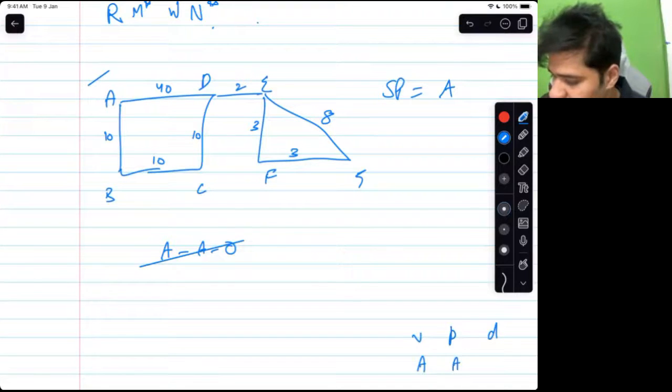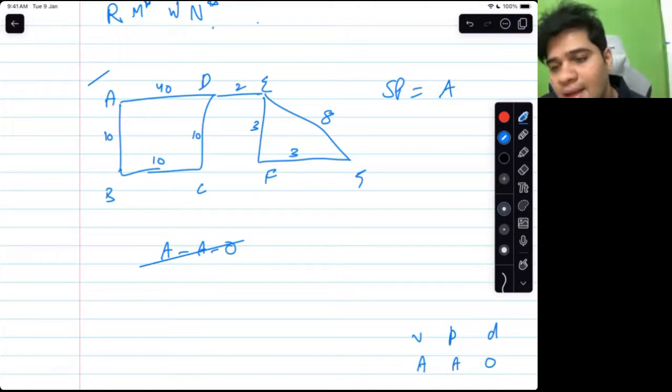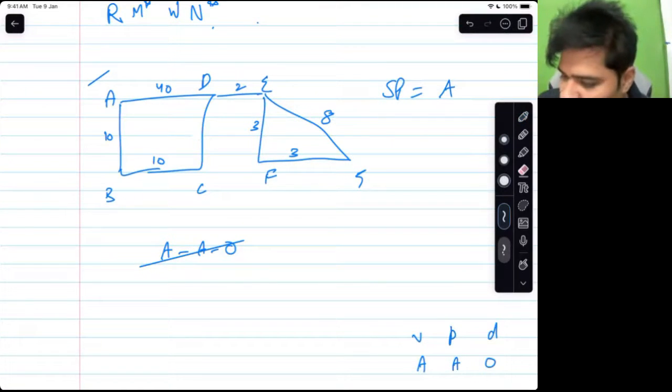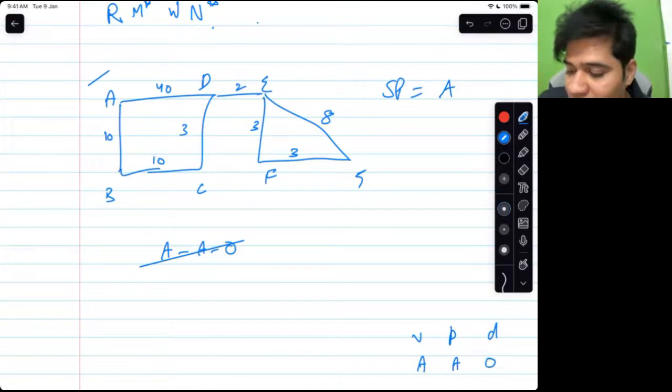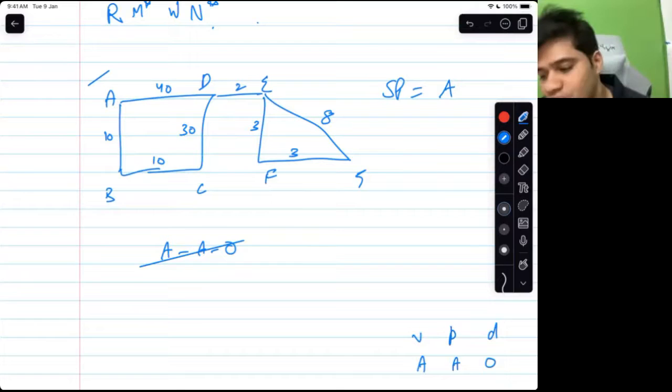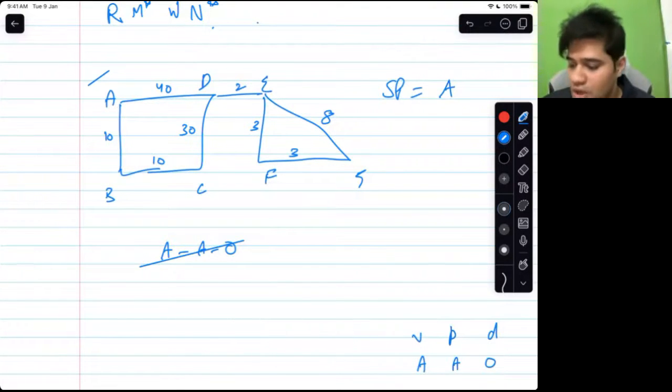A, path is A, distance is 0. Neighbors. So who are the neighbors of A? B and D. Do you want me to change some values here? Let me change some values, let me make it 30, so that you see that D will be explored via AD. Okay? Cool? All right. So remove, mark, work is done.